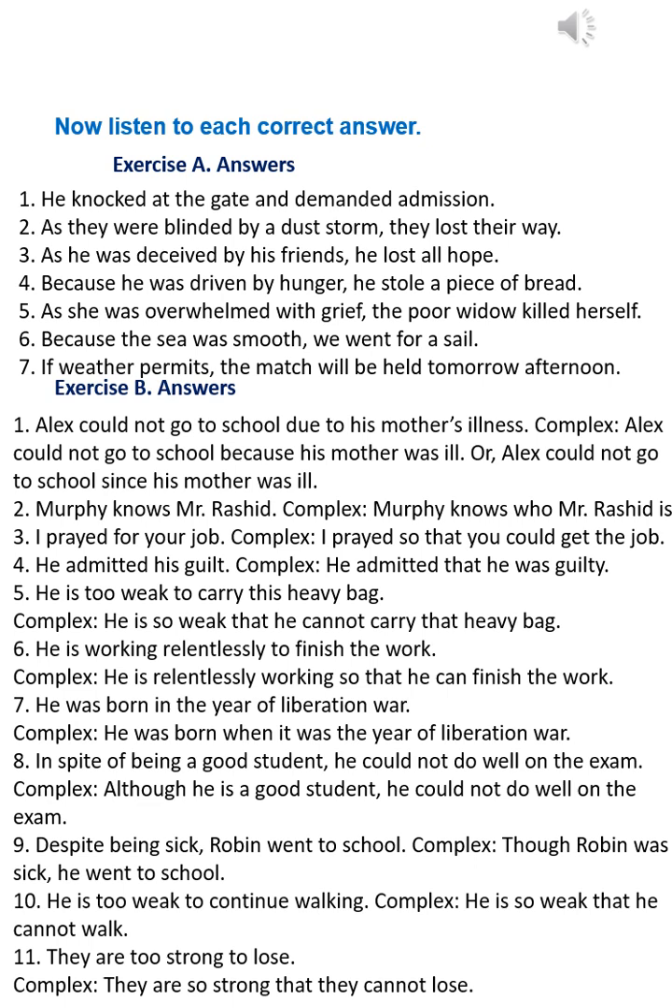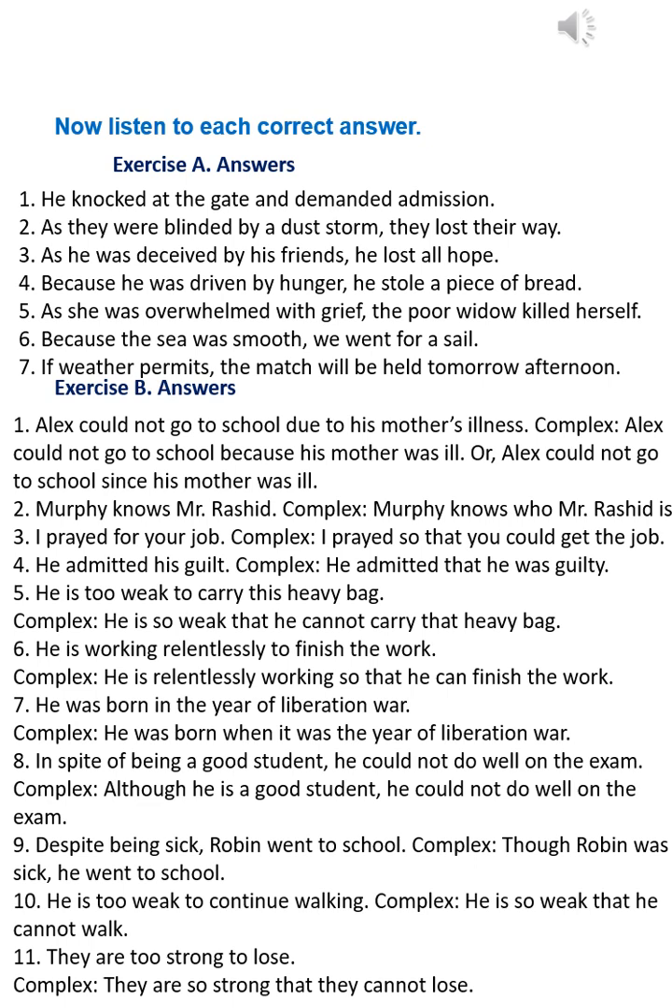7. He was born in the year of Liberation War. Complex: He was born when it was the year of Liberation War. 8. In spite of being a good student, he could not do well on the exam. Complex: Although he is a good student, he could not do well on the exam.